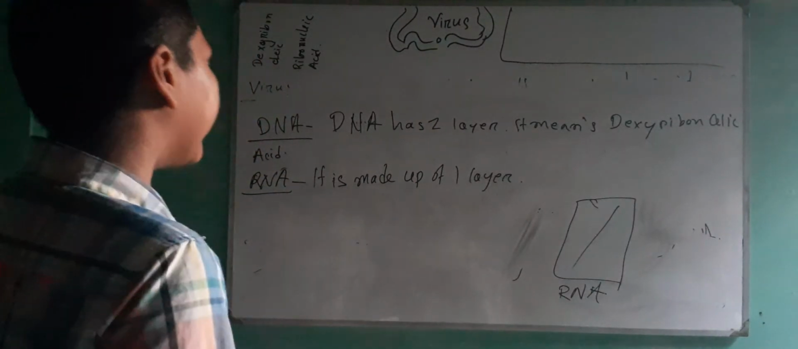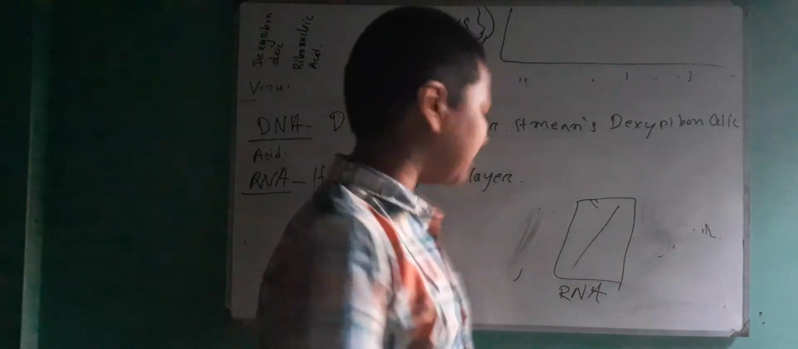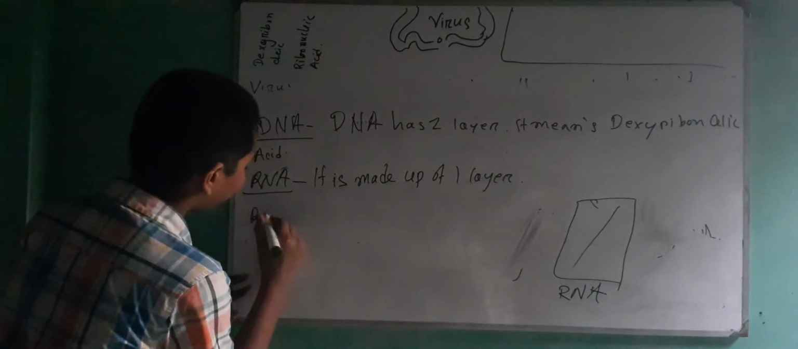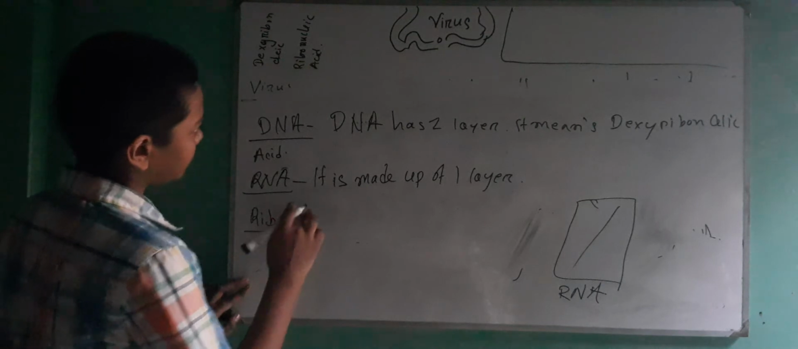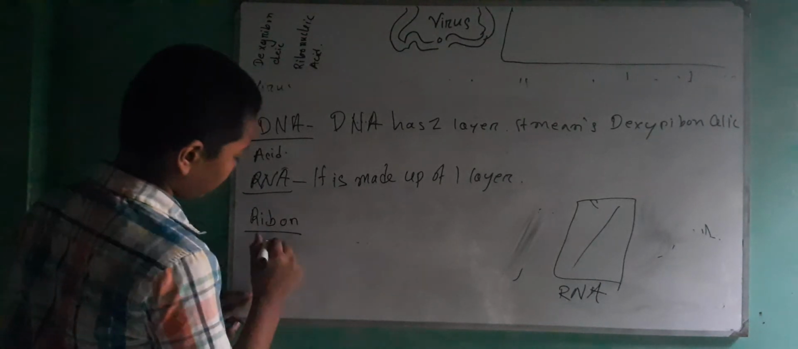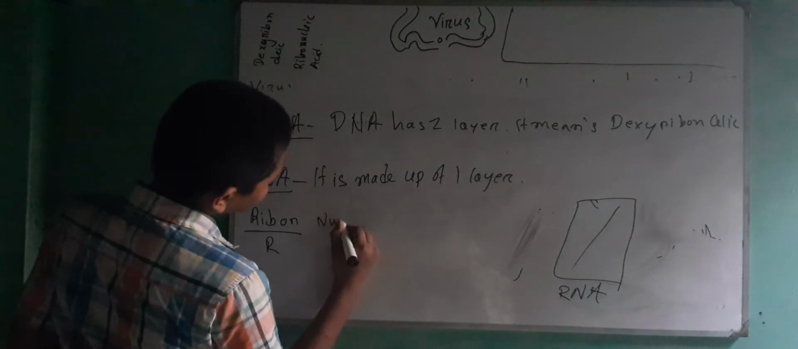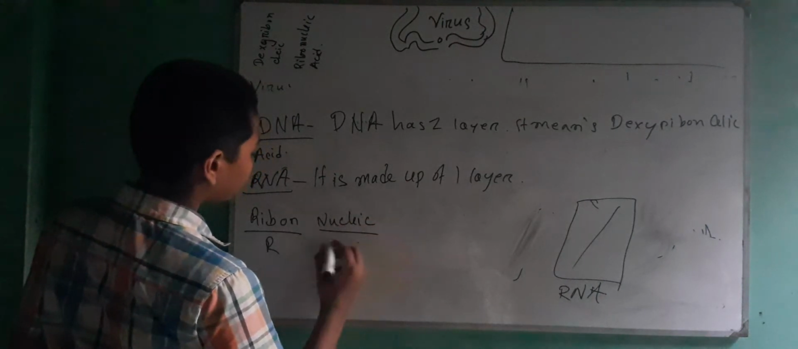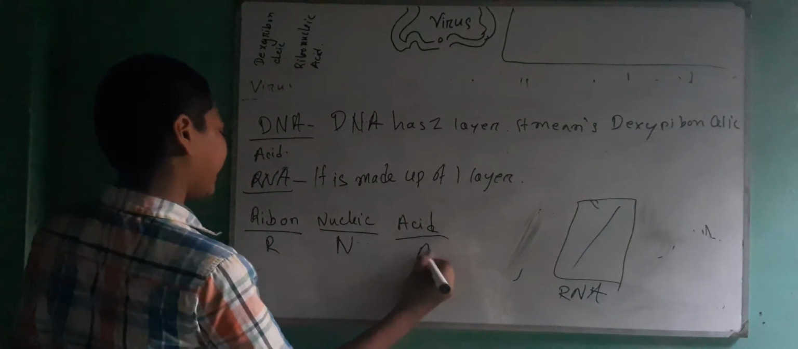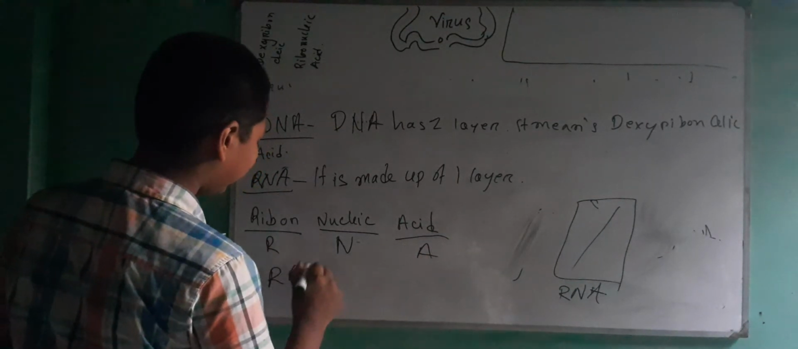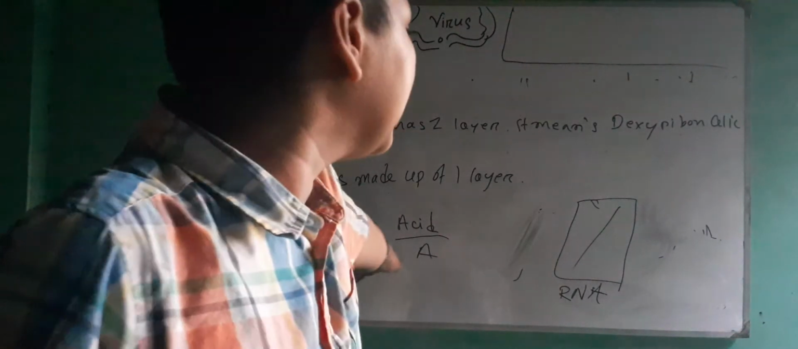Now, what is the full form of RNA? The full form of RNA is ribonucleic acid. Ribonucleic acid. So, R, N, A. The full form is R N A. Okay, ribonucleic acid. The full form of RNA is ribonucleic acid.